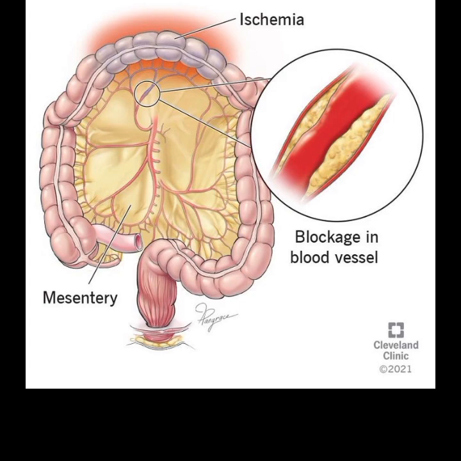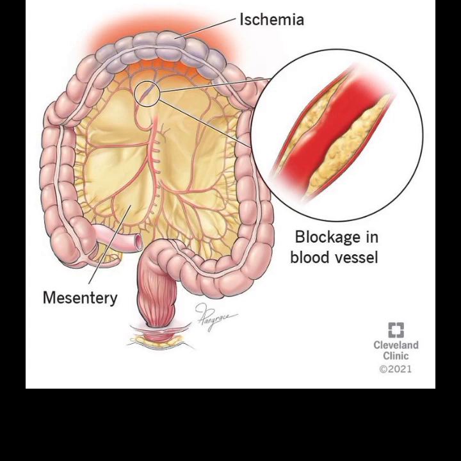In chronic mesenteric infarction, symptoms develop insidiously, often due to gradually worsening arterial narrowing or atherosclerosis. Chronic mesenteric infarction generally lacks the dramatic sudden severe pain seen in acute ischemia.